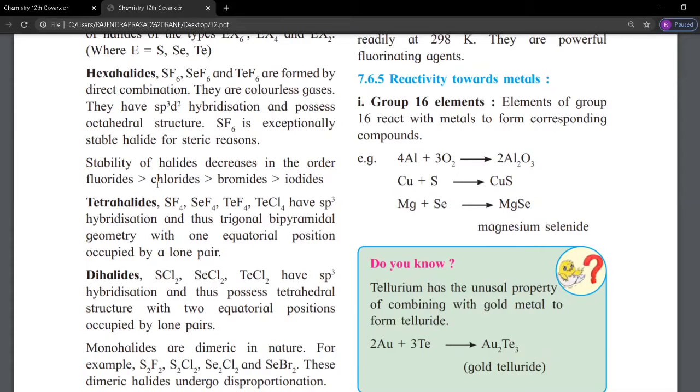Next, the third one is the dihalide. Second was the tetrahalide, third is the dihalide.